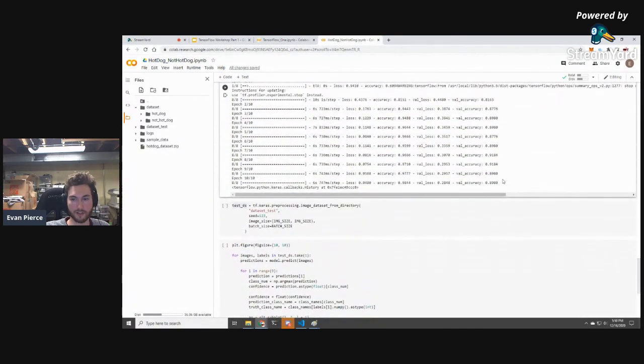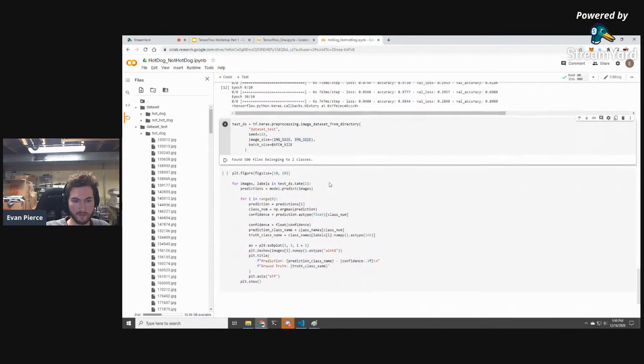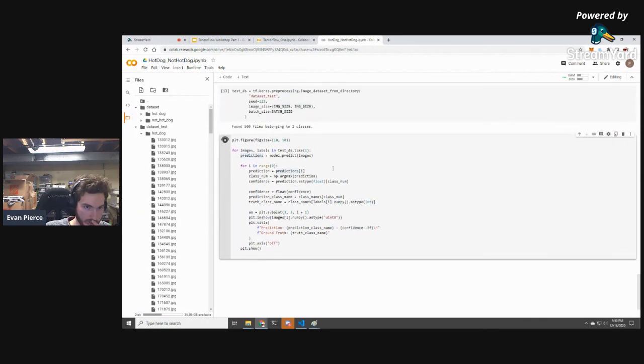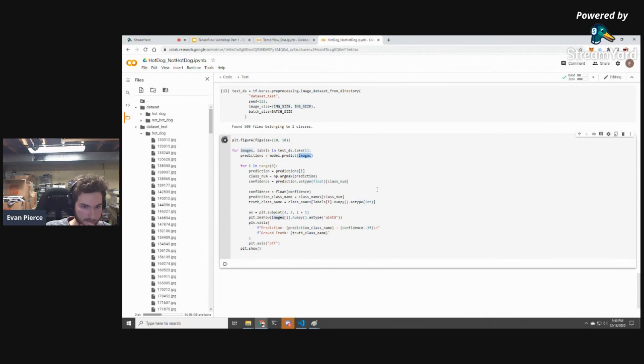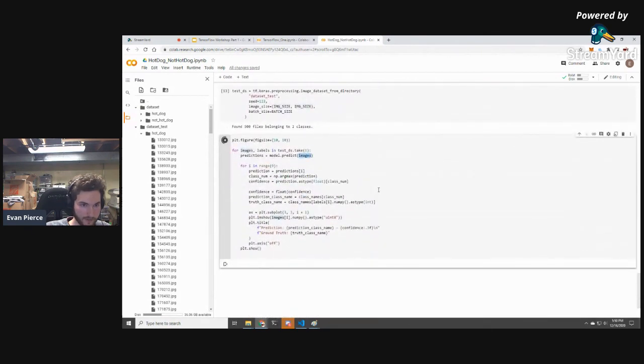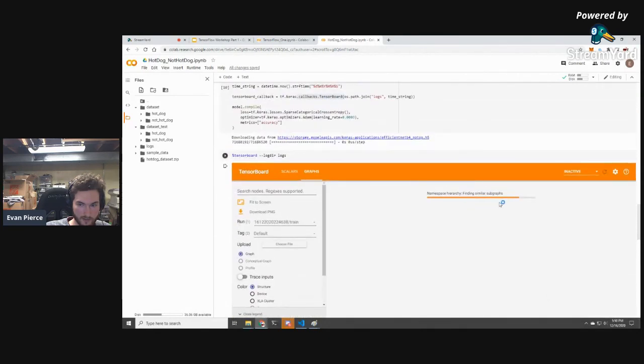So let's see how well this is actually doing now. We have another data set called dataset test, and these are images that it hasn't even seen in the validation set. So these are fresh images, and we're going to see how well it does on them. We're going to load this into the test data set, and then we're going to plot out the predictions. What this is doing is using model.predict on the images coming from this data set. This may take a second just because the model is very large, and hopefully TensorBoard is not crashing this, because it seems to be stuck loading.